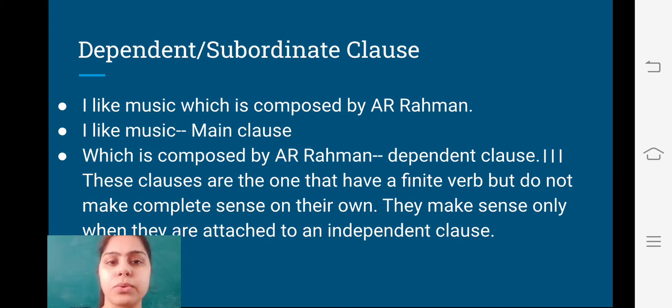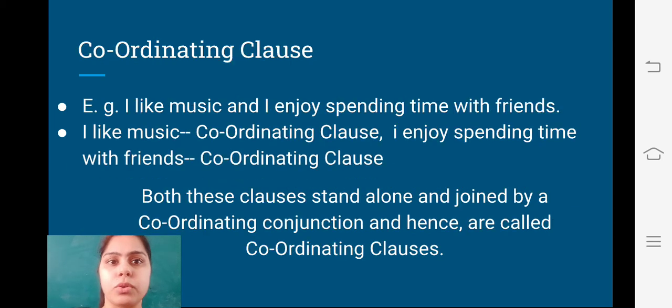So what next, students? Let's get to know. Now what are coordinating clauses? As the word expresses itself, coordinating means which coordinates, जो समायोजन बिठाए, जो coordinate करे. We have an example. I like music and I enjoy spending time with friends.